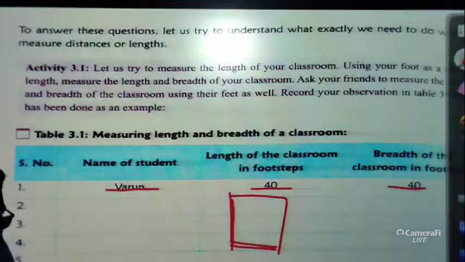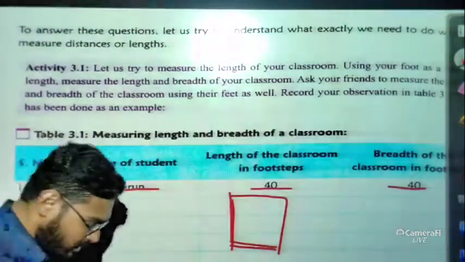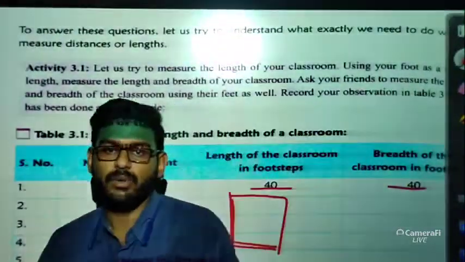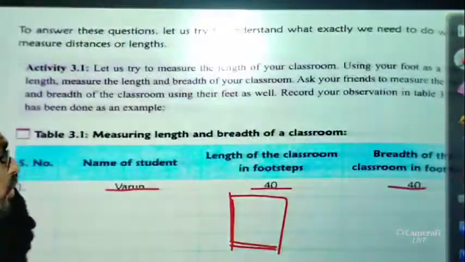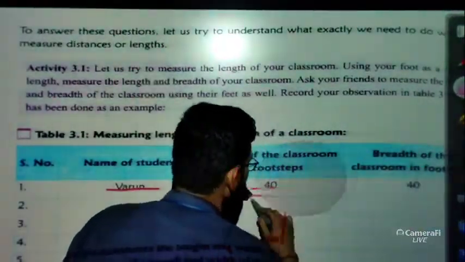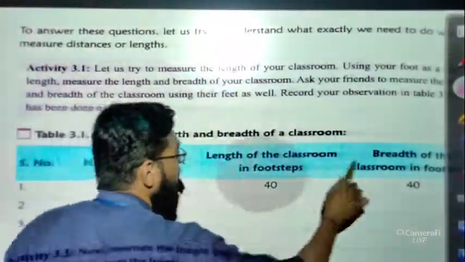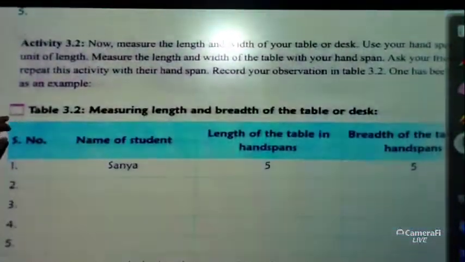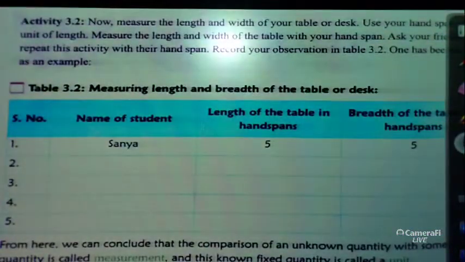You can just measure your room by laying down one footstep, two footsteps, three footsteps. Okay, so by doing this you can measure the length and breadth of your room. Okay, so very easy activity. Very easy one. I hope all of you can easily do this activity.